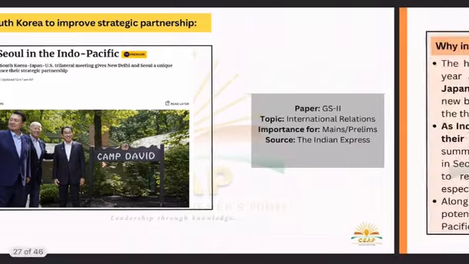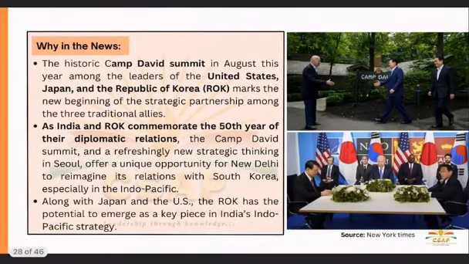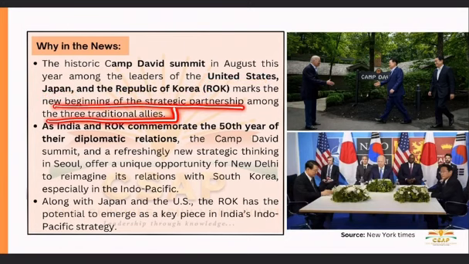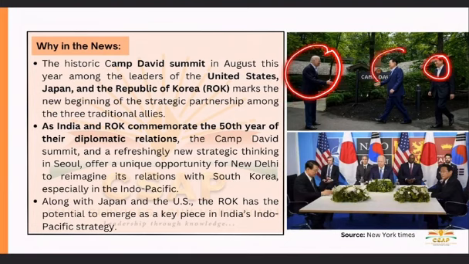When I say South Korea, why did it come in the news? Because of the historic Camp David Summit, in August this year among the leaders of the United States, Japan and the Republic of Korea, which marks the new beginning of the strategic partnership among the three traditional allies. Which ones? USA, Japan and South Korea. Very important. Okay, so we will have to know this.